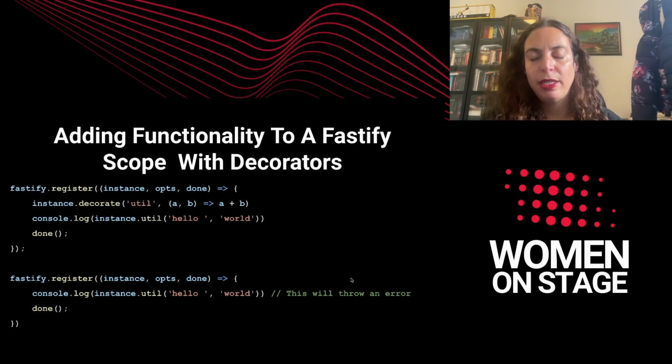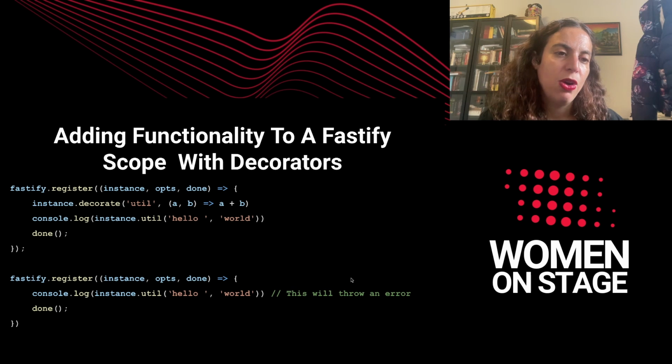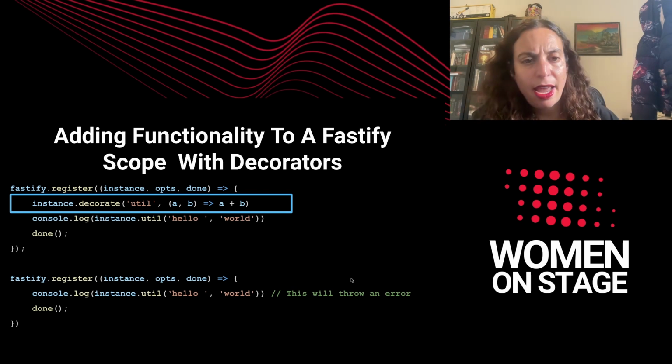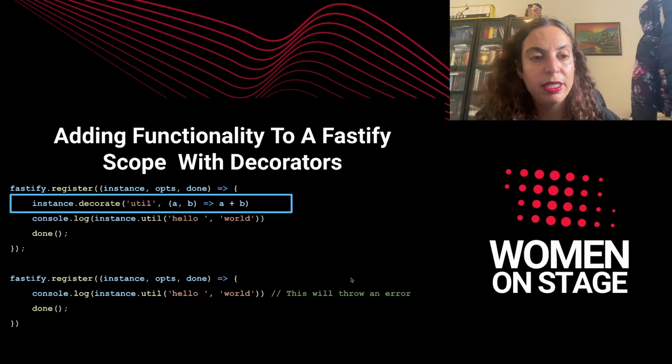Now I want to talk about another tool that we have in order to add functionality to Fastify, which is decorators. Look here, we have a Fastify instance and we're adding a decorator like this. It is, again, very simple, just adding, in our case, two strings. And I'm using that decorator one line below for printing.